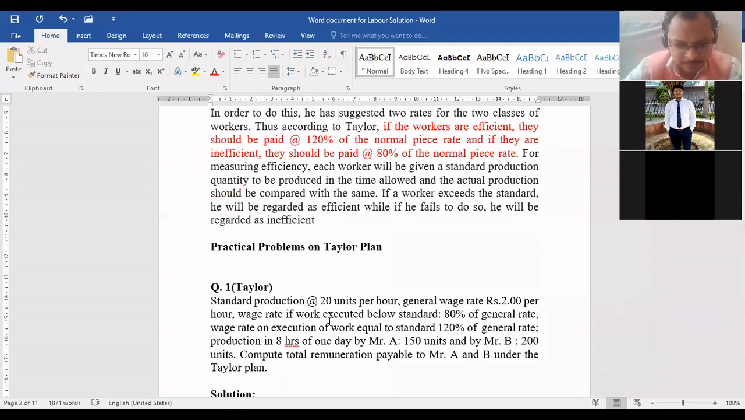Very good. Production in 8 hours of one day by Mr. A 150 units and by Mr. B 200 units. Compute total remuneration payable to Mr. A and B under the Taylor's plan.